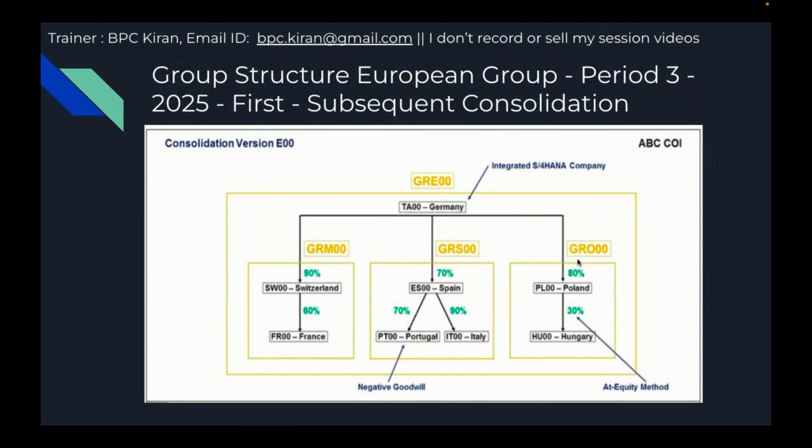Then we enter another group, which is Eastern Europe, where we are going to understand the at equity method, and how the investments are adjusted based on this at equity method.